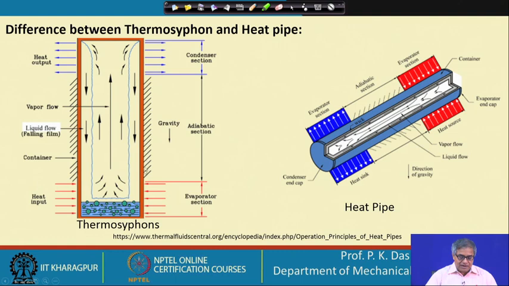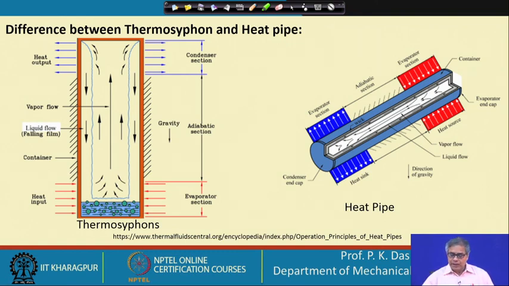So, but it has to be in this kind of orientation. On the right hand side we see the heat pipe. Externally, it looks just like the thermosiphon I have described, but internally we see a wick structure, this gray structure. Please note that we have put the hot end of the heat pipe at a higher elevation and the cold part at a lower elevation.